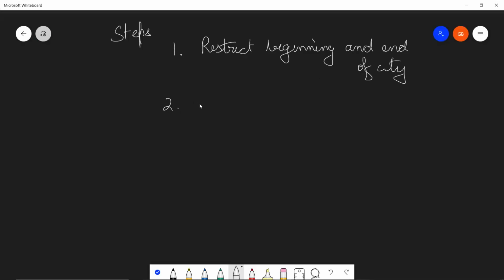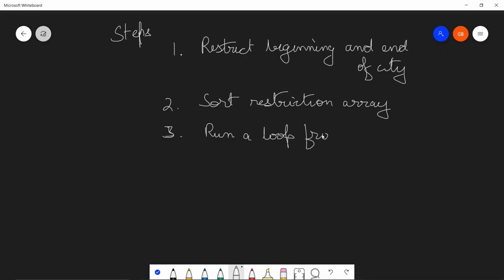Once you have restricted this, sort your restrictions array on the basis of the 0th index, 0th column, sorry, so that you have the restrictions in a sorted manner. Now, third step, run a loop from the left-hand side to calculate strict bounds.